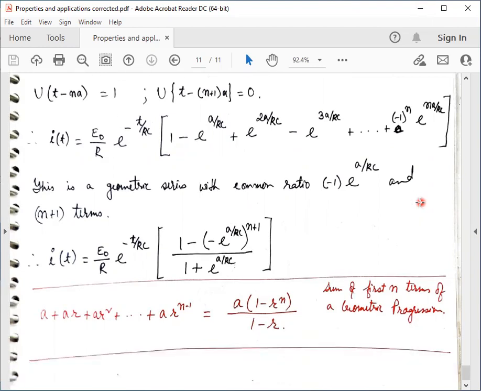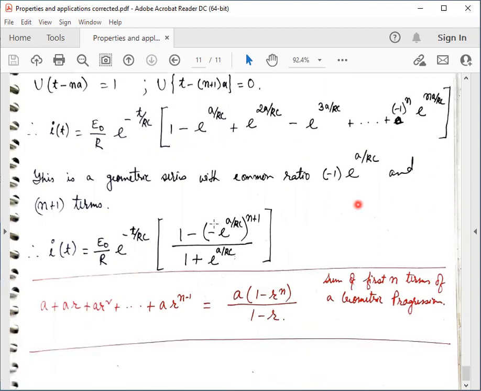By using the formula for the sum of a geometric series of n plus 1 terms, we get the current I equal to E naught by R, e to the power minus t by RC, times 1 minus the common ratio to the power n plus 1, divided by 1 minus the common ratio. And 1 minus the common ratio, minus and minus becomes plus, e to the power a by RC.